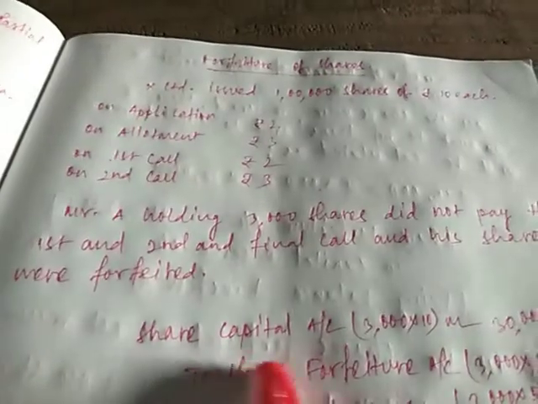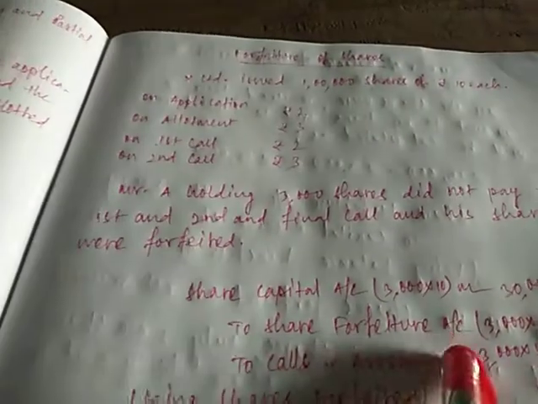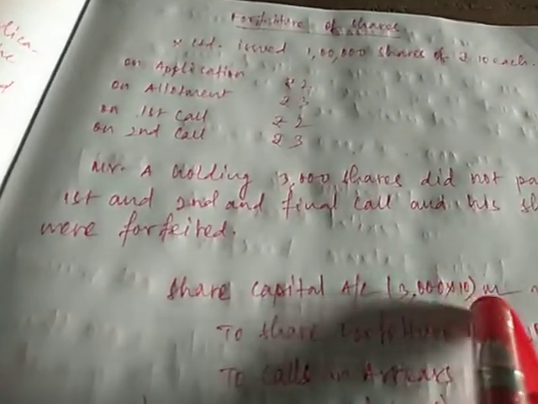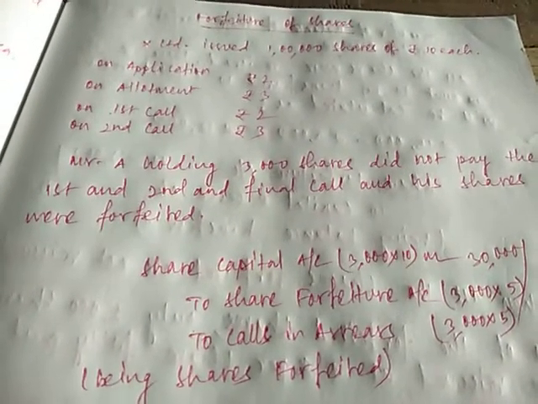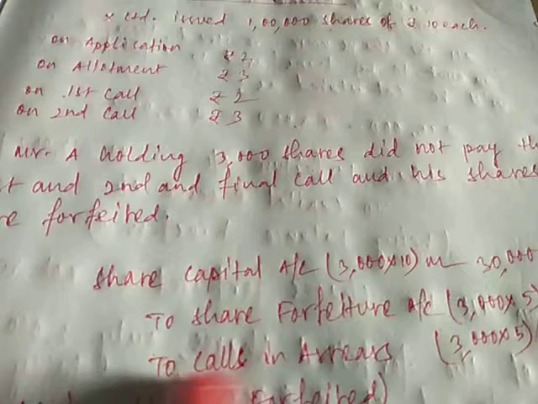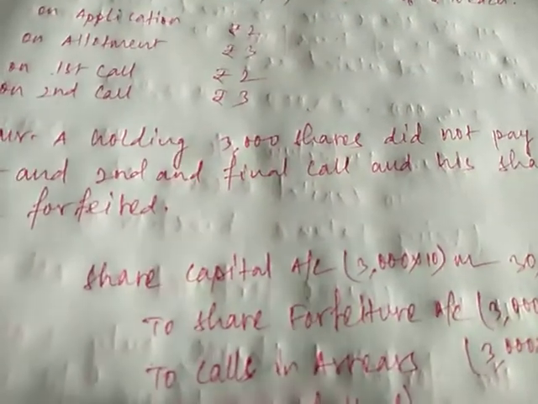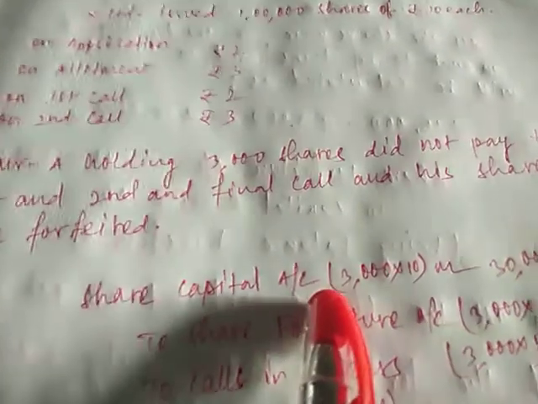So in share capital you will write 3000 into 10, share capital debit, share forfeiture and calls in arrear. This is very simple to understand. In share capital you will make it debit because when we issue shares, we make share capital credit. Now we are cancelling the shares, so share capital will be debit, and share forfeiture and calls in arrear. In forfeiture we will write whatever amount he has paid, and in arrears we will write whatever amount he has not paid, and whatever amount is called we will write in share capital.